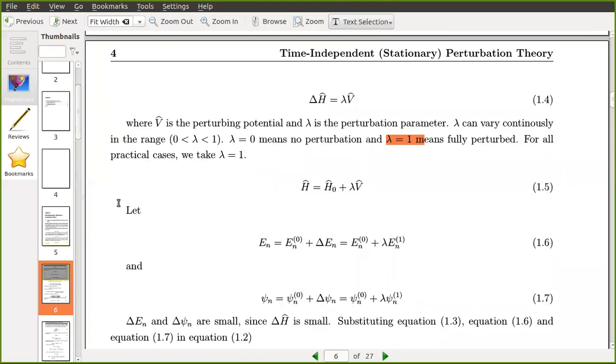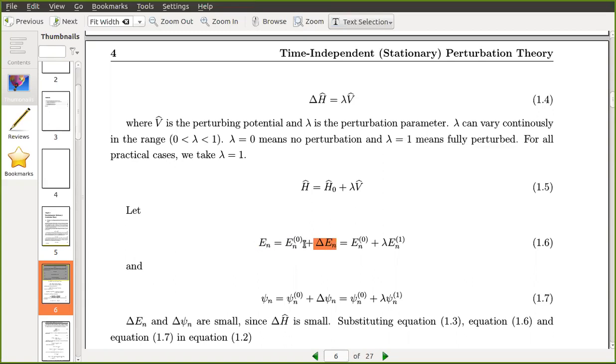Similarly, you can write the new eigenvalues En equal to En of 0, the original eigenvalues, which are completely known, plus a small change in energy. This is the shift I mentioned earlier: the horizontal line shifted slightly to the top or lower side. This is the change in energy levels.